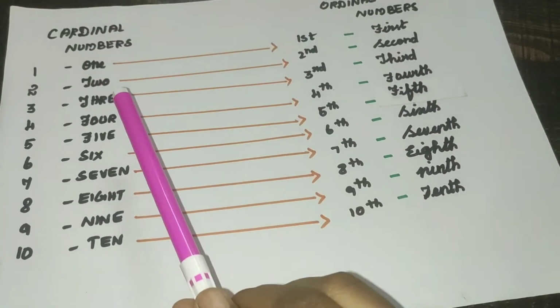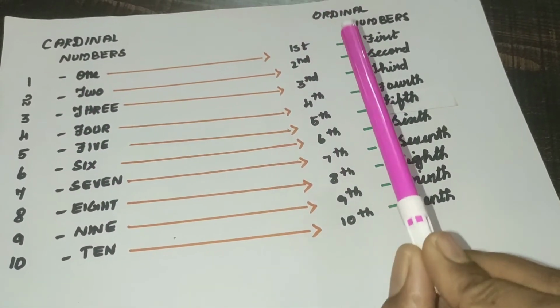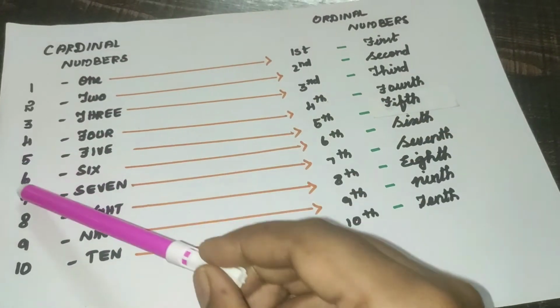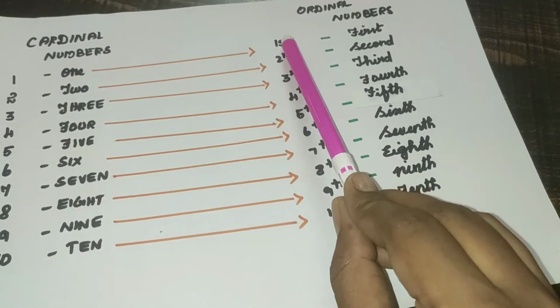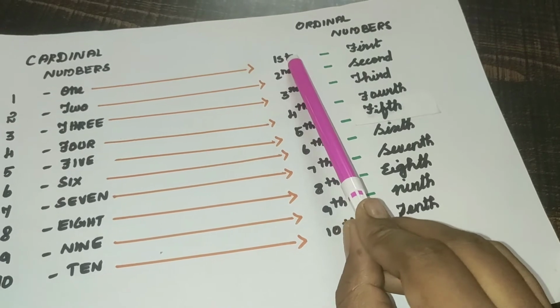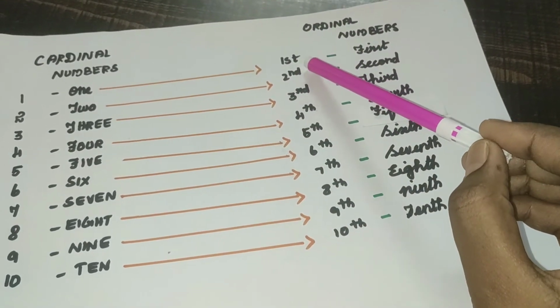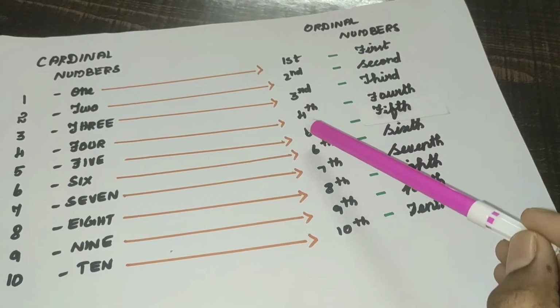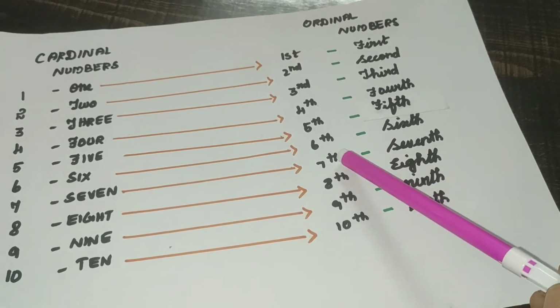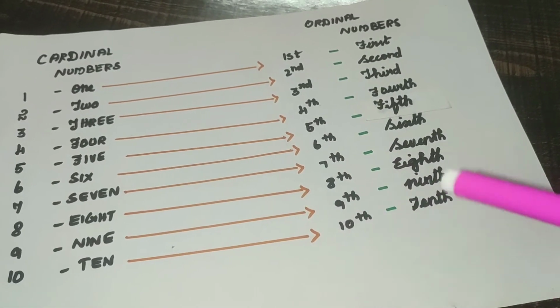That's all. Now we are going to see what the ordinal numbers are for these ten. How do we write them in numeral form? First, second, third, fourth, fifth, sixth, seventh, eighth, ninth, tenth.